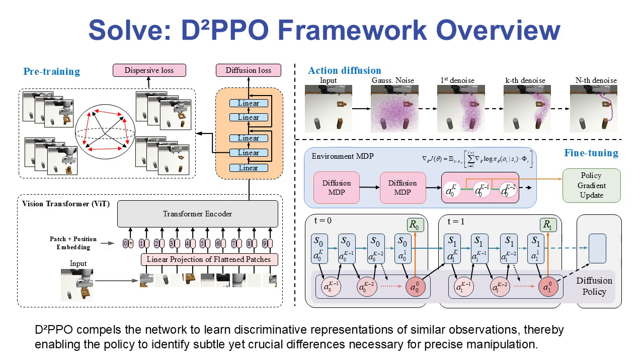First, the pre-training stage uses a vision transformer for feature extraction and applies dispersive loss regularization to prevent representation collapse. The dispersive loss treats all hidden representations within each batch as negative pairs, encouraging feature diversity. Second, the fine-tuning stage employs policy gradient optimization using a two-layer MDP formulation for environment interaction, building upon the enhanced representations from pre-training. This two-stage design allows us to combine the generative expressiveness of diffusion models with the goal-directed precision of reinforcement learning.